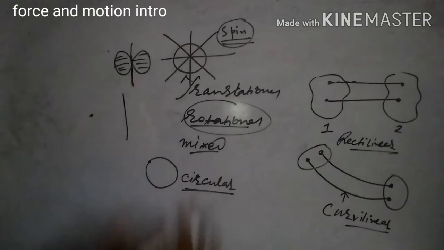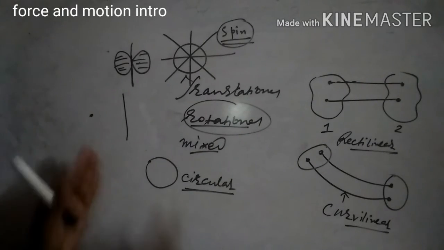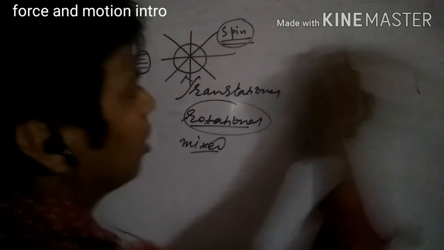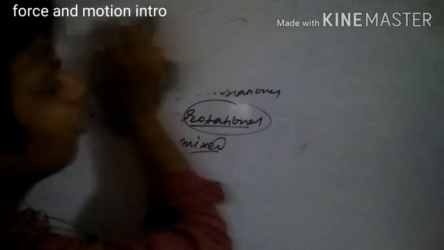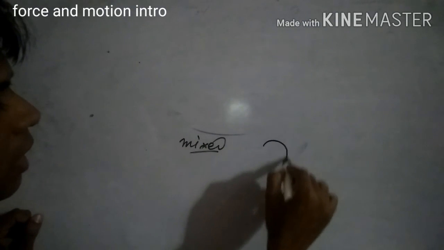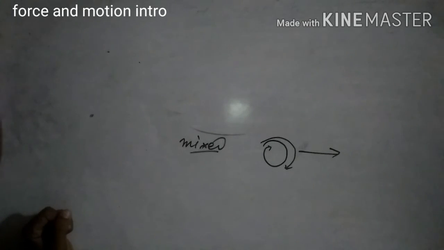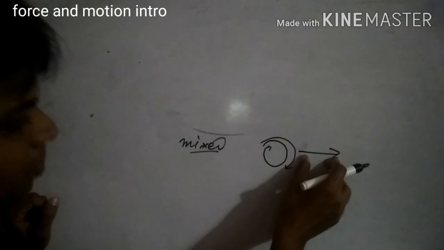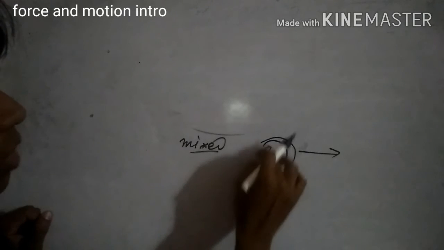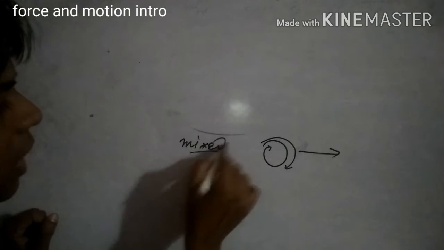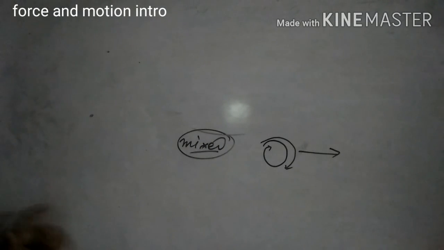And any two or three types of such motion can be mixed, which will give the mixed type of motion. When the wheel of a car proceeds on the road, it rotates and proceeds rectilinearly in translational motion. So here both rotation and translational motion take place. That is why it is a mixed type of motion.